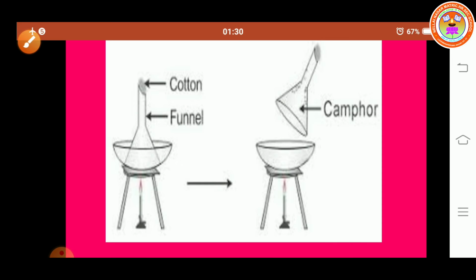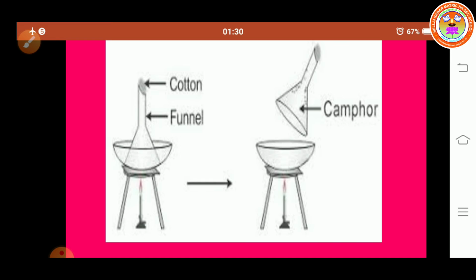We take some camphor in a china dish and cover it with a clean glass funnel. Close the mouth of the funnel with a small amount of cotton. Heat the contents in the dish. Can you see that camphor changes into vapor state without becoming liquid? Yes, when we heat the china dish, the camphor produces white fumes, that is camphor vapors. After we stop heating, we cool the china dish.